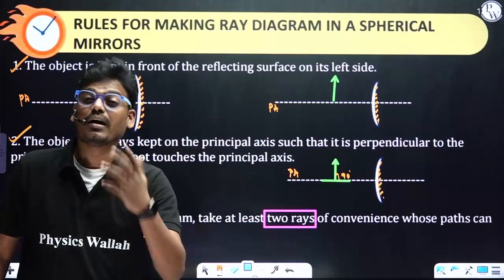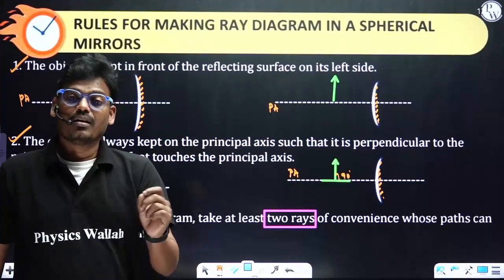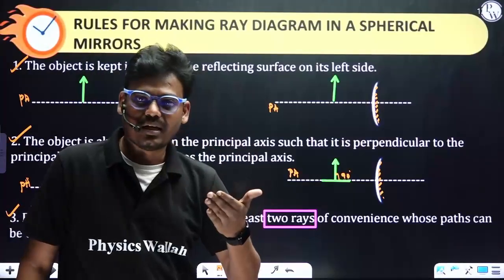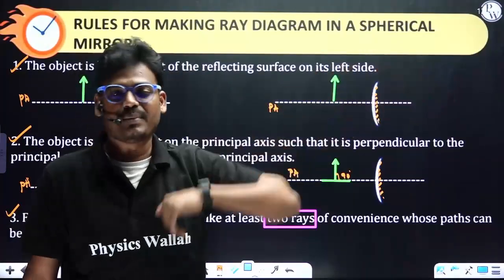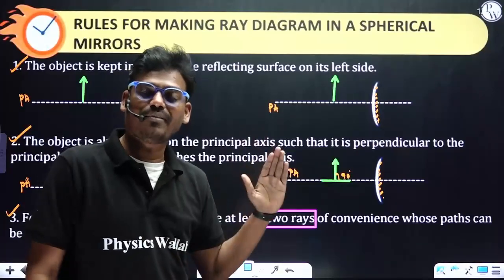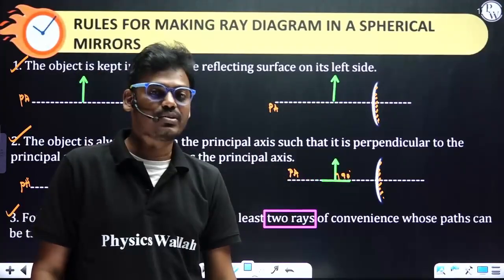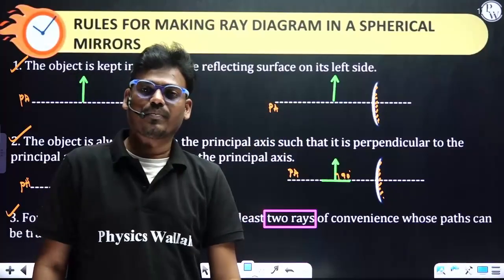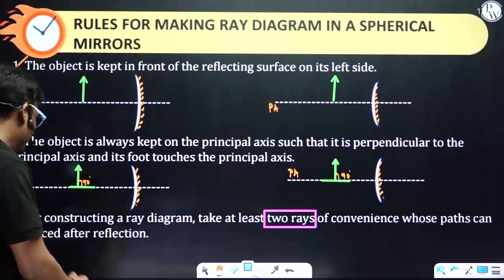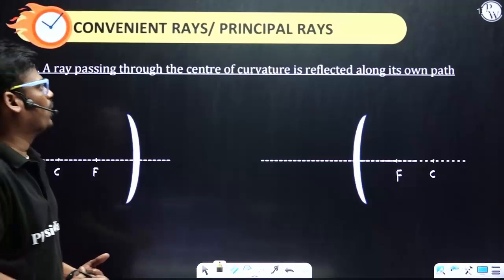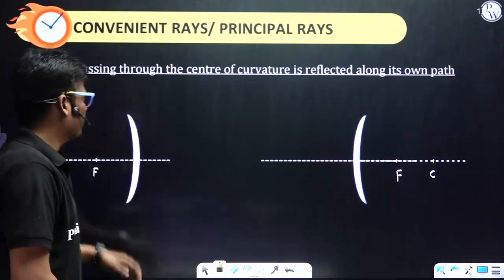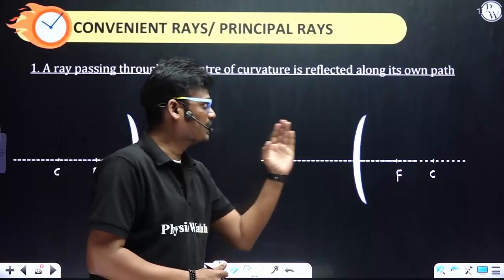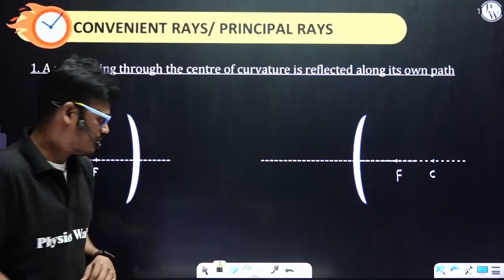How to consider the rays? That we call convenient rays. What happens if rays are parallel to the principal axis? What happens if a ray passes through the center of curvature? What happens if a ray passes through the focus? So here we have 3 convenient rays, or principal rays. The first point: a ray passing through the center of curvature is reflected along its own path.